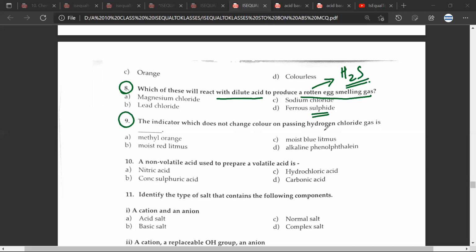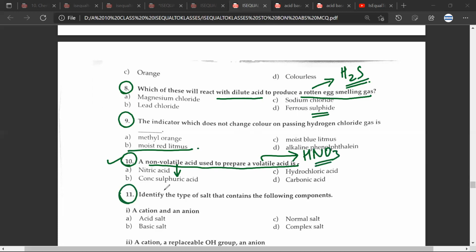Question number 9. The indicator which does not change color on passing hydrogen chloride gas is moist red litmus. Yes. Great. 10th question. Concentrated sulfuric acid, a non-volatile acid, used to prepare a volatile acid. So the non-volatile acid is concentrated sulfuric acid, and which is the volatile acid, Mr. CB? Do you remember? The volatile acid is HNO3, nitric acid. Great.